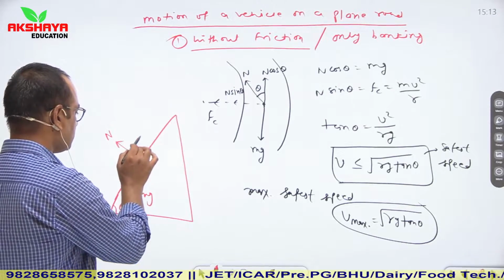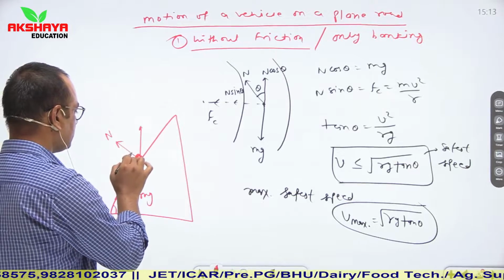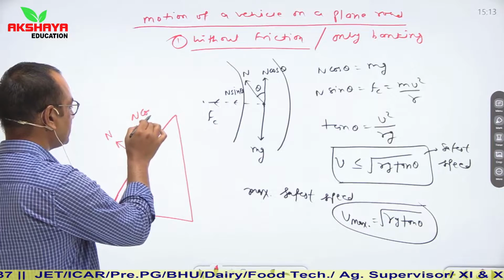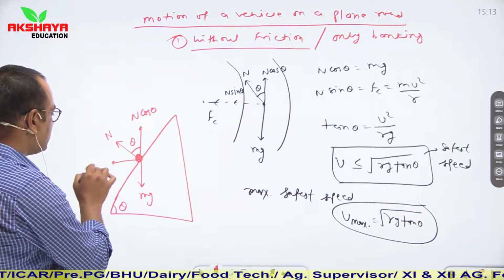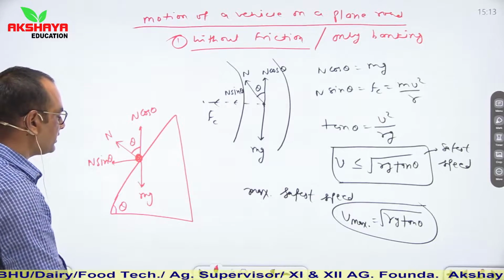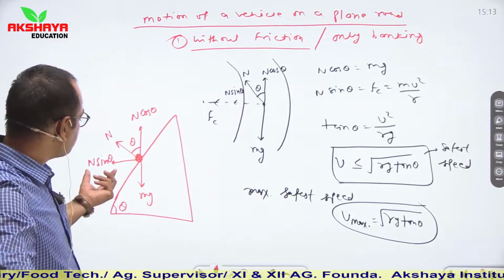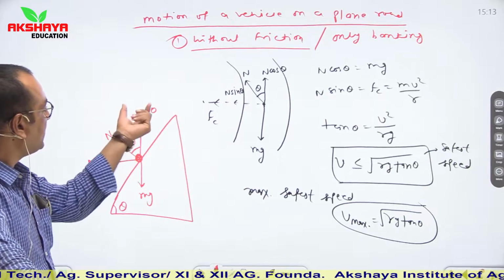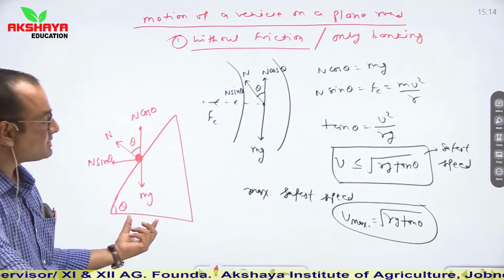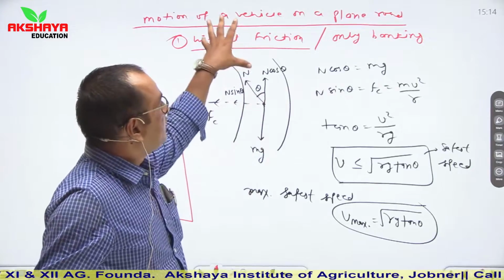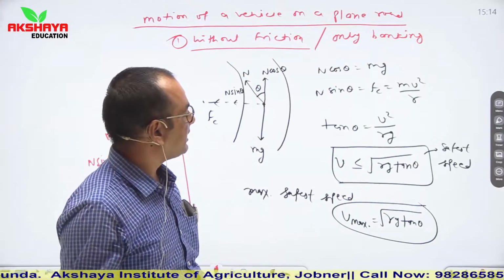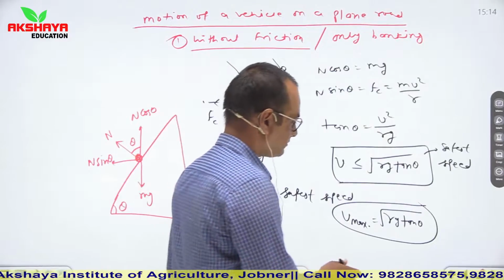So this is angle theta, it becomes n cos theta, it becomes n sin theta. So here required centripetal force is provided by n sin theta and n cos theta balances weight. So this is the classification of motion of a vehicle on a plain road. It means there is only banking.